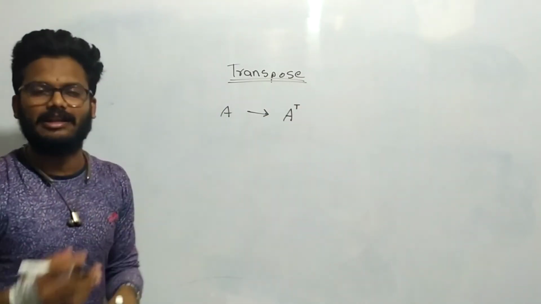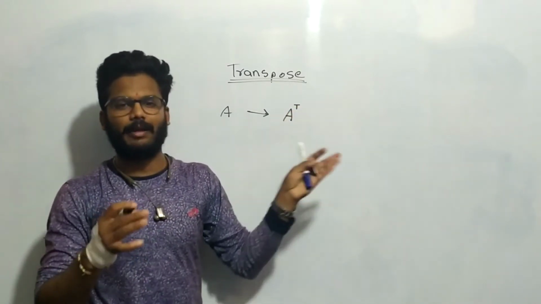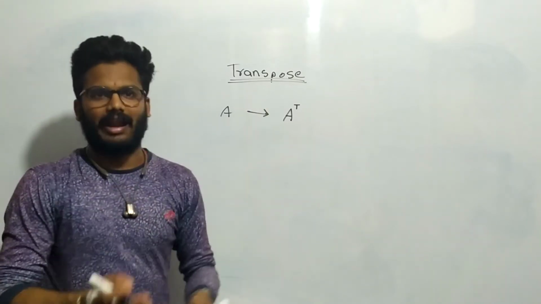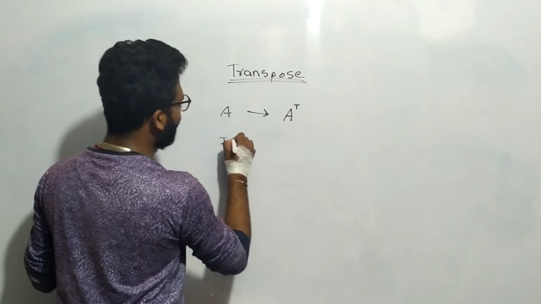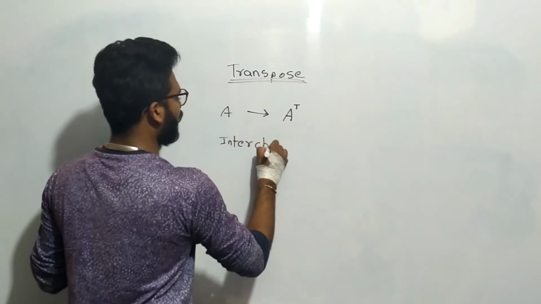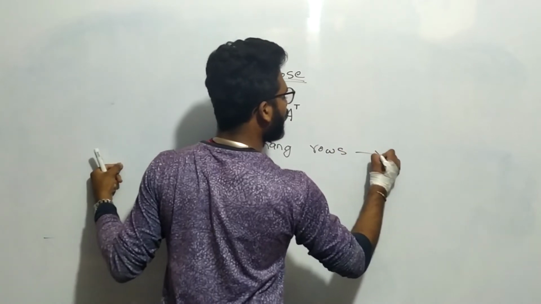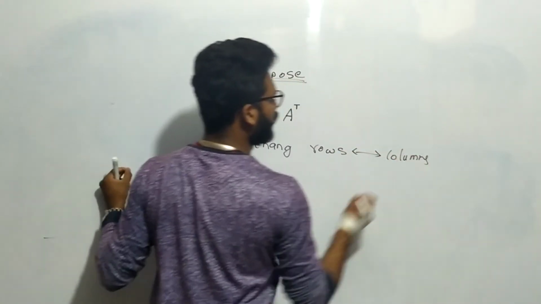You read it as A transpose. That T you have to write on the upper side, like a power. And what is meant by transpose? Transpose is nothing but we have to interchange rows with columns, as well as columns with rows.